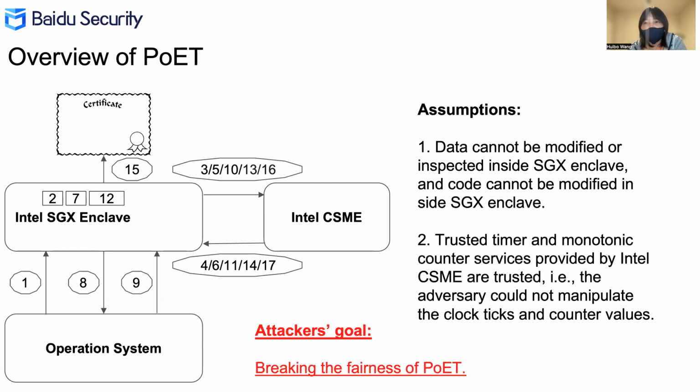From the attacker's viewpoint, their goal is to break the fairness of POET. Our work broke the fairness of POET with 3 different attacks. Among them, 2 attacks were mitigated by Intel and Hyperledger later, but the last one is a POET fundamental attack that cannot be solved. Therefore, we proposed a new POET design that can mitigate all 3 attacks.